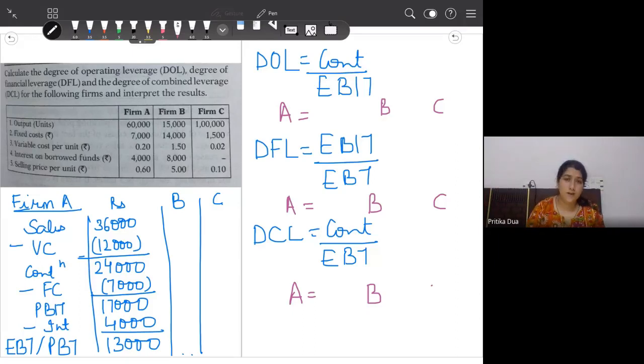Calculate the values for firm A, B and C. I'll just note down the values also.